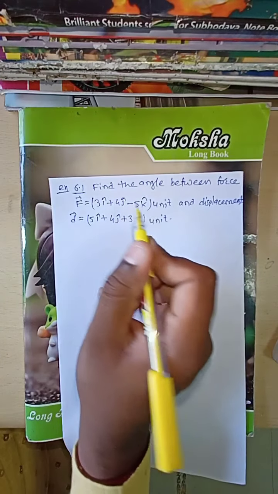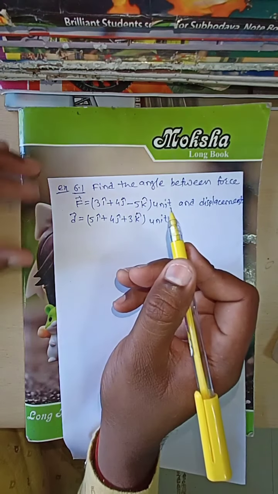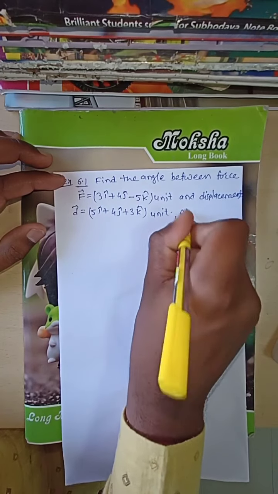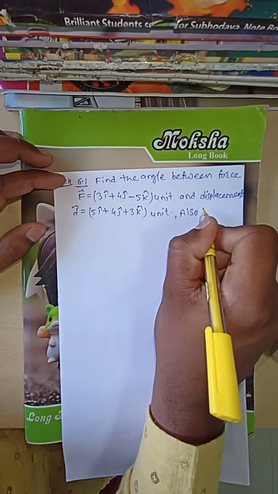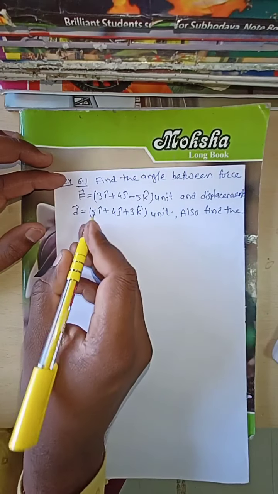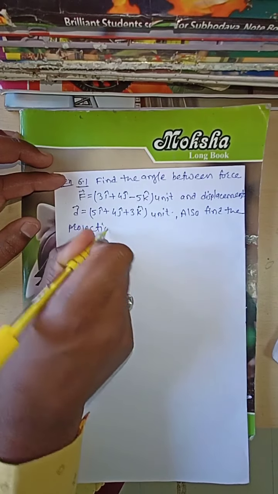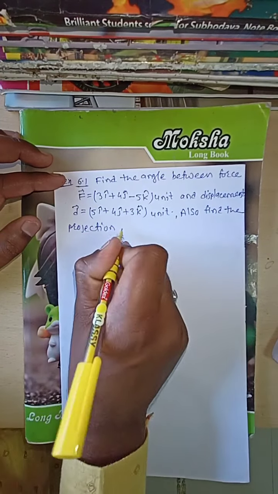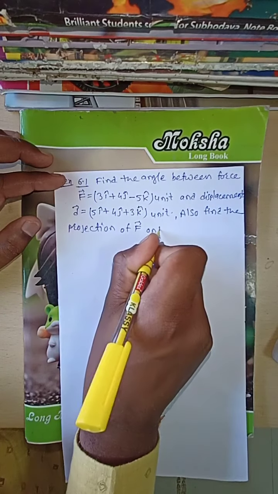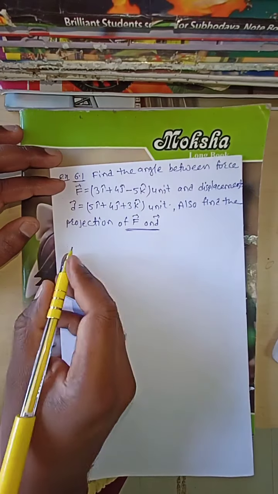Force is 3i cap plus 4j cap minus 5k cap unit, and displacement is 5i cap plus 4j cap plus 3k cap unit. Also find the projection of F on D.